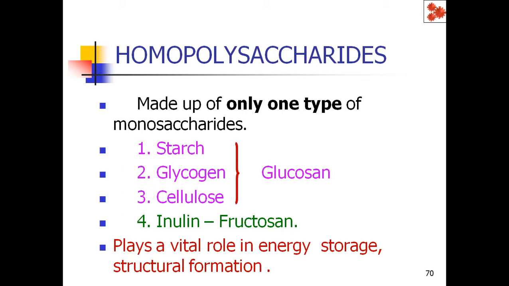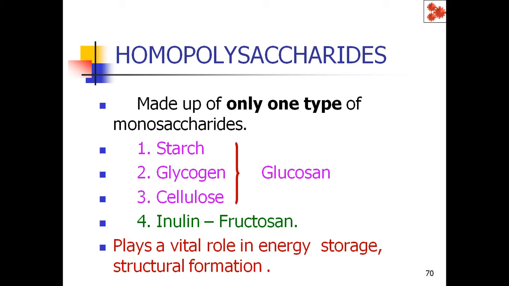Starch is a plant reserve food material. It is synthesized in the photosynthesis process and stored in the plants, and the same starch we also take as a diet. Glycogen is called the animal starch. This is stored in the animals only and cannot be seen in plants. Cellulose is also an example of a homopolysaccharide.